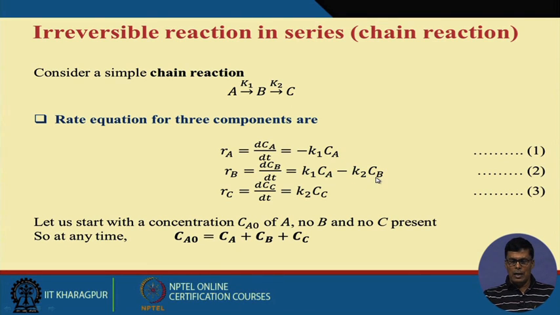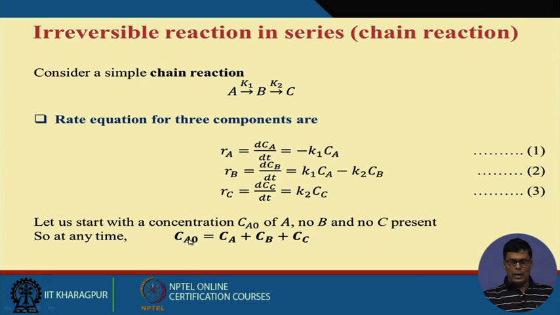So this is how it can be written. And the rate of formation of C we can write as dCc by dt equals k2 into Cb. This is how we can write the rate expressions for all these different steps.